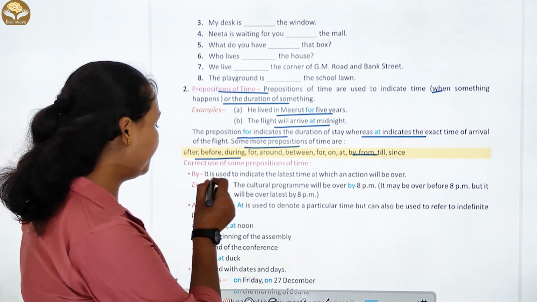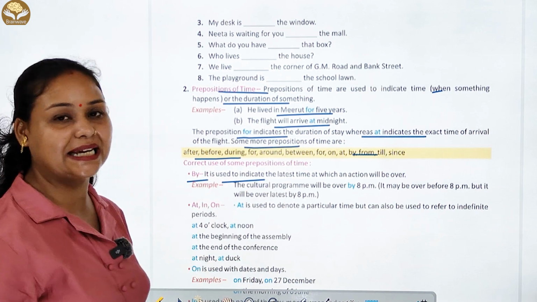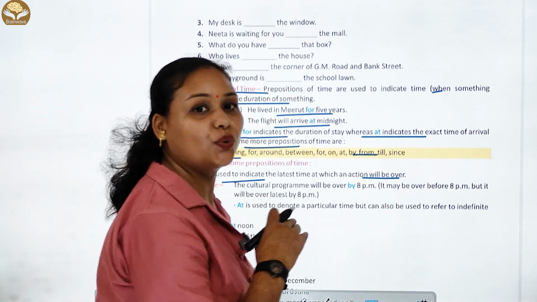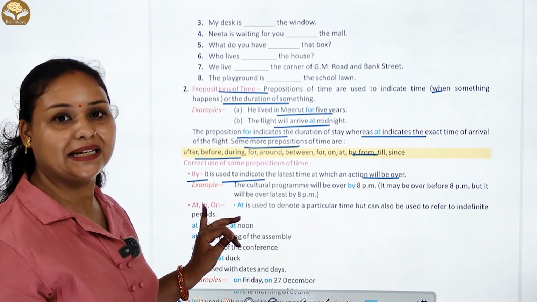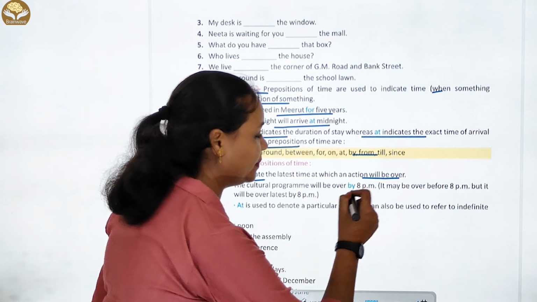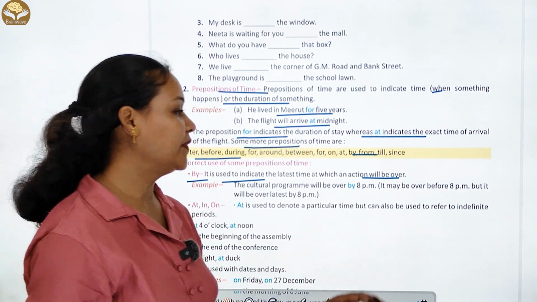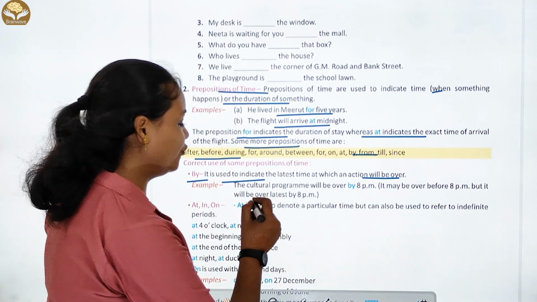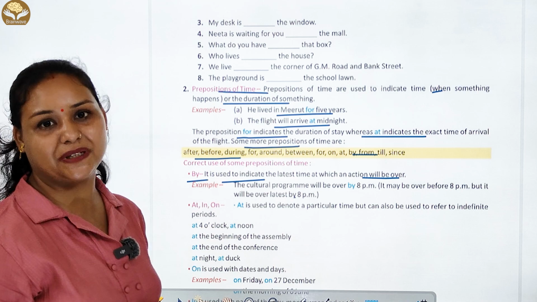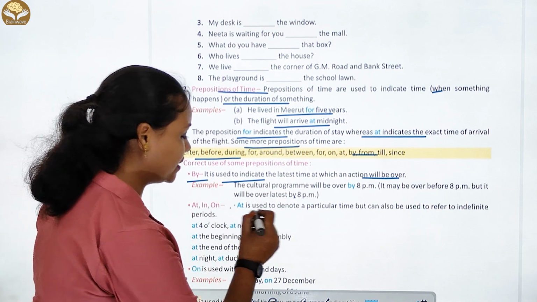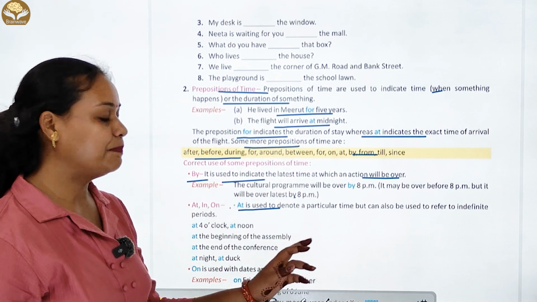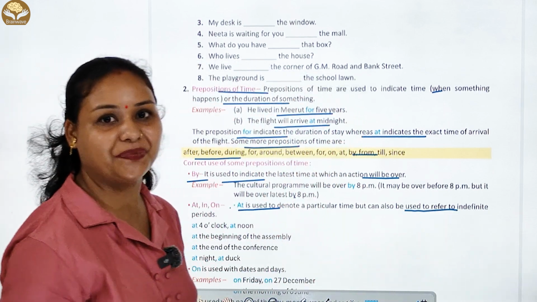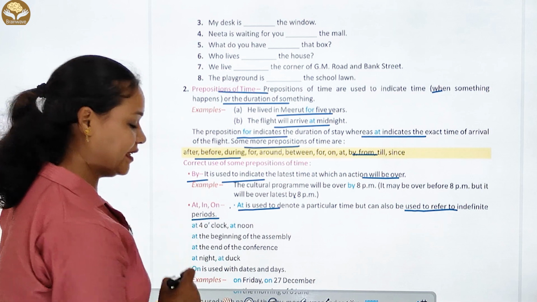Now the correct use of some prepositions of time. Number one, by. By is used to indicate the latest time at which an action will be over. Example: The cultural program will be over by 8 p.m. It may be over before 8 p.m., but it will be over at the latest by 8 p.m. Now the use of at, in, on. At is used to denote a particular time but can also be used to refer to indefinite periods.